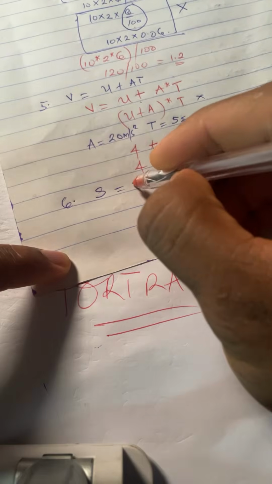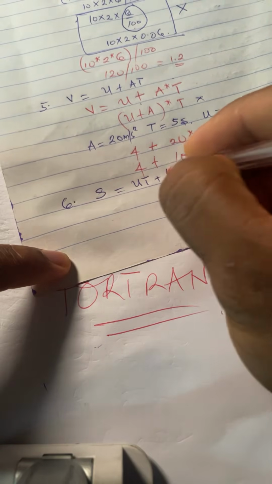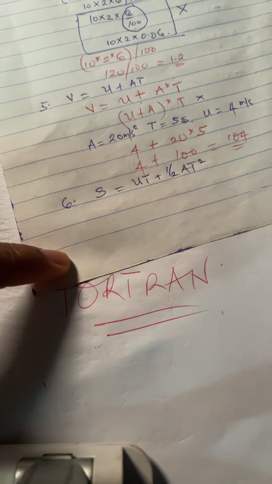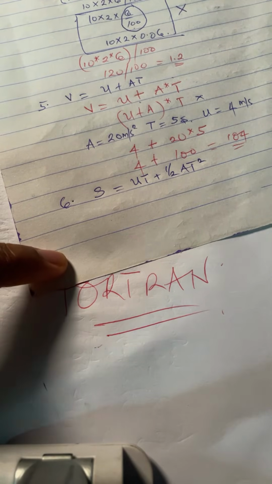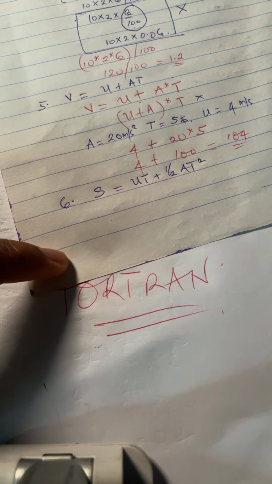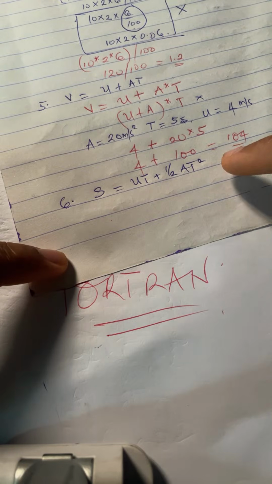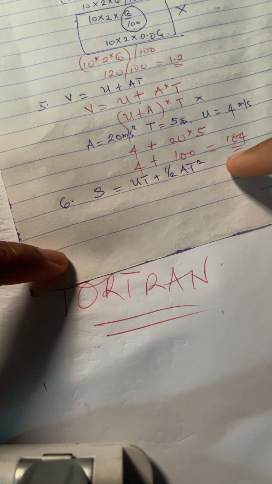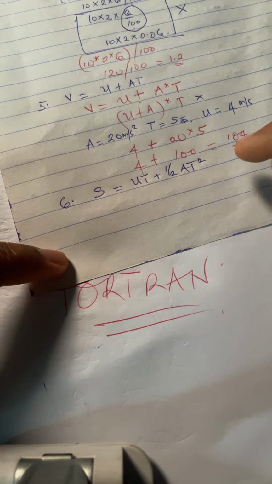Number 6. Now let's look at another equation of motion that we are familiar with. S is equals to ut plus half at squared. All right, so how do we implement this? Now let me say this. You can see squared here, right?